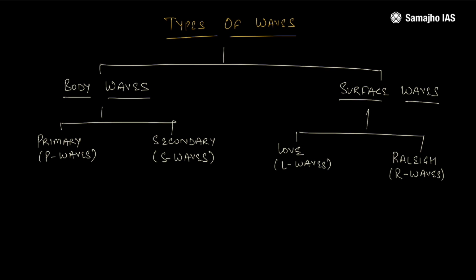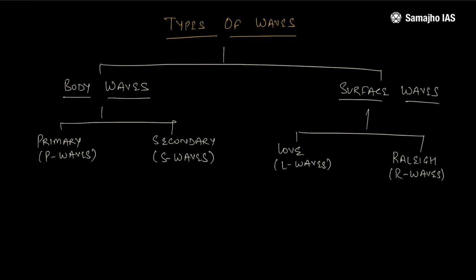Now, let's look at body waves first. These are the waves that originated from the focus and are moving towards the surface. On the other hand, the surface waves are those which originated at the surface. After the body waves reached the surface, they created the environment for surface waves to originate.